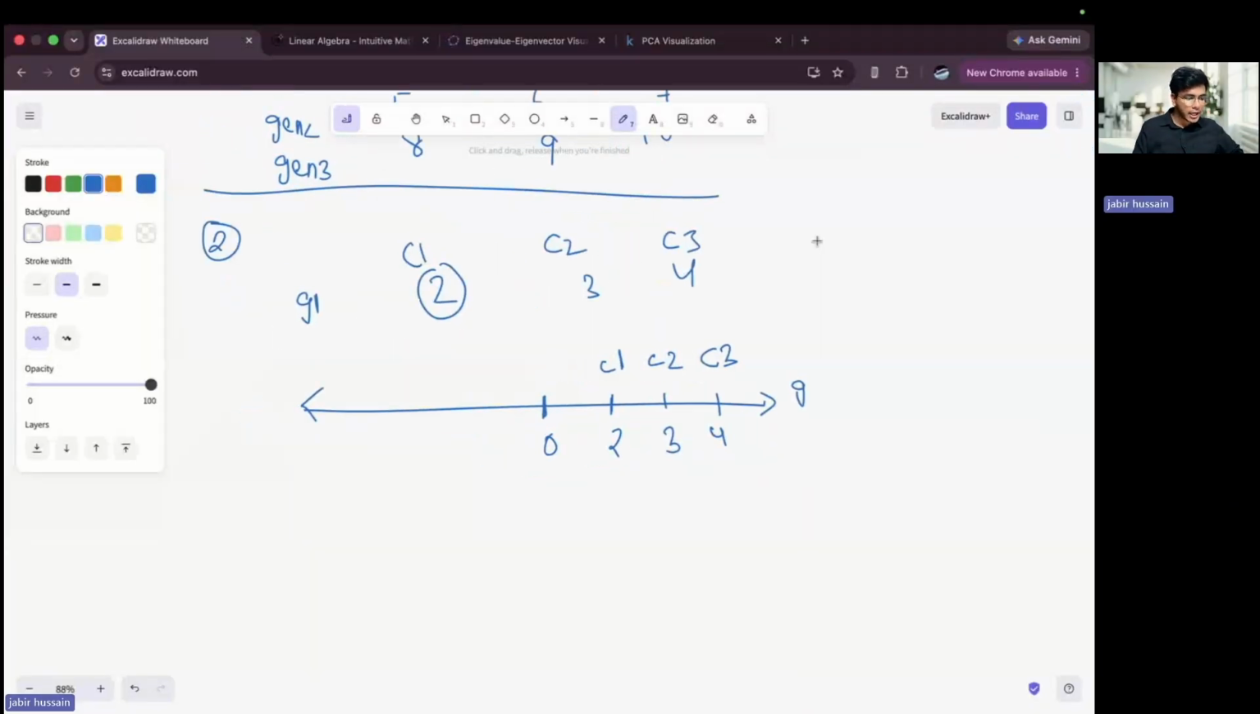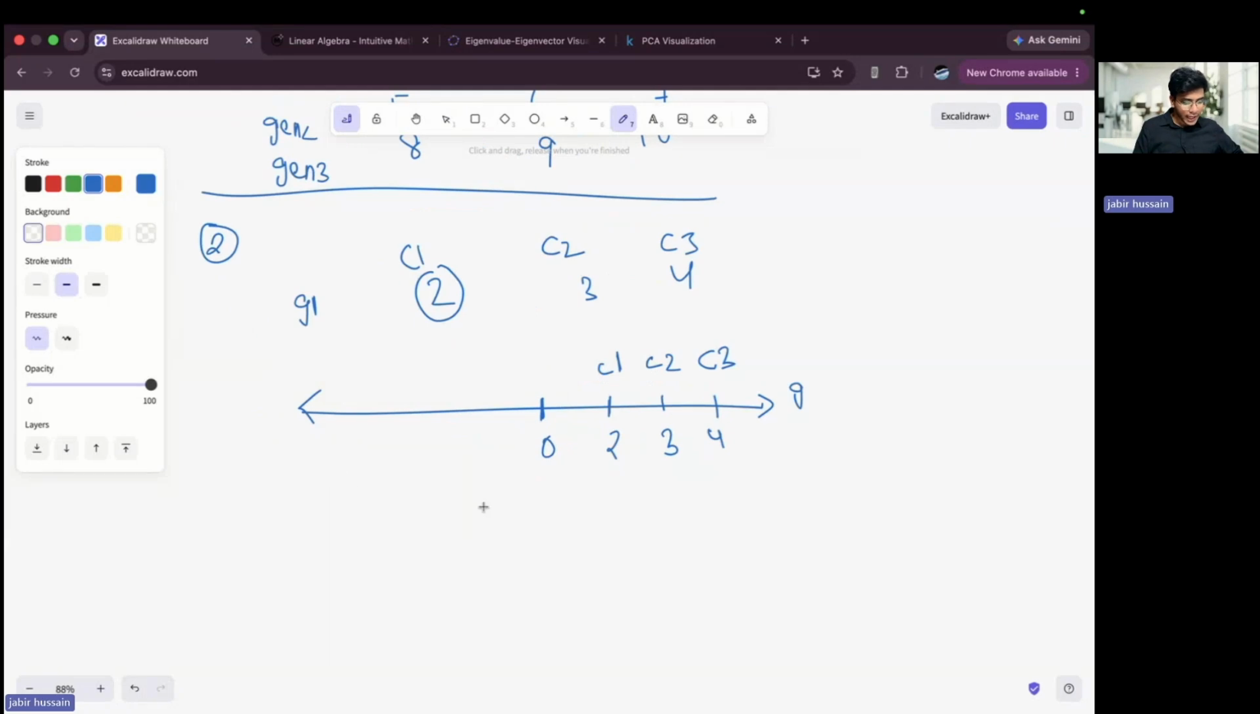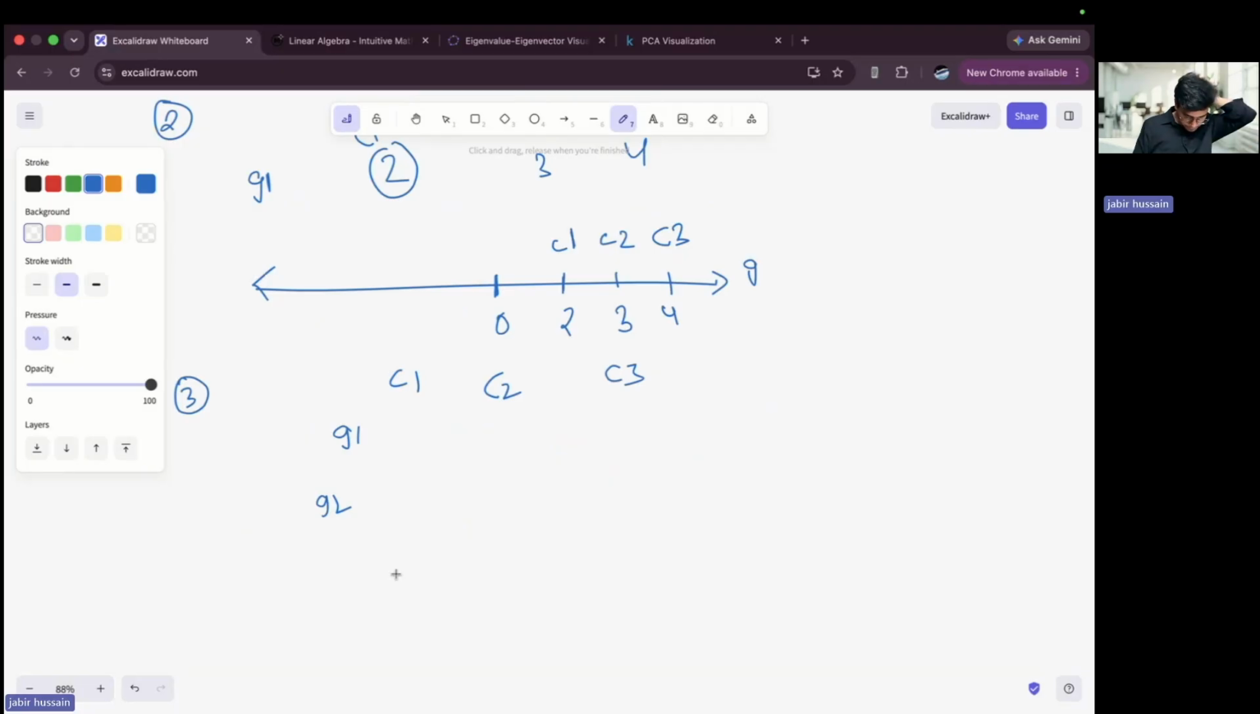Now just imagine that I have changed my dimensions. I'm taking another example: cat 1, cat 2, and cat 3, with gene 1 and gene 2. I have two genes now. The values are 2, 3, 4 and 1, 2, 3. I'm taking a random example. So I can imagine this with two different axes, right? Axis 1 will represent gene 1, axis 2 will represent gene 2.